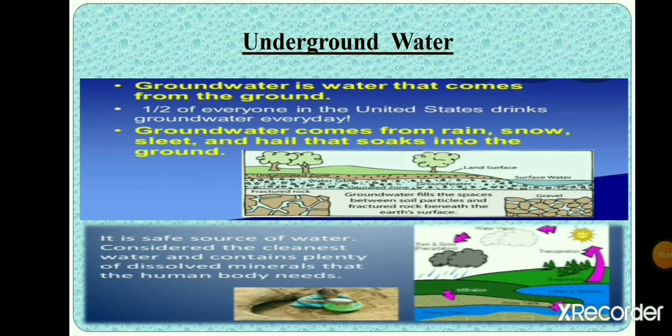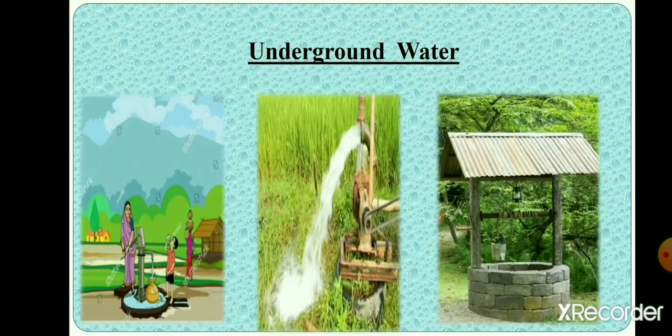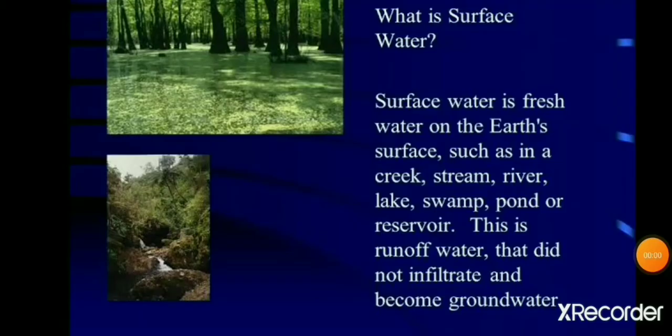Underground water. Rainwater seeps through the soil and collects as underground water. It is a safe source of water. We draw underground water with the help of pumps, wells, and tube wells. In some hilly areas, underground water comes to the surface in the form of springs.